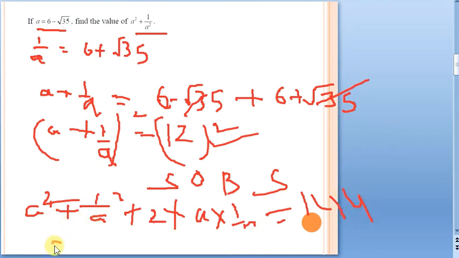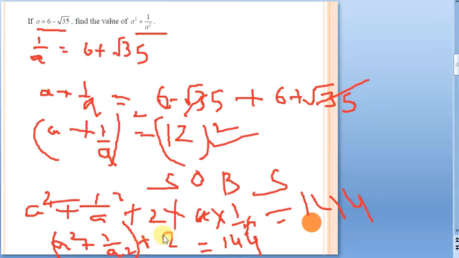Now see, a square plus 1 by a square plus 2 into a into 1 by a. Can I cancel it here? And 2 is left here, equal to 144. Now we want only a square plus 1 by a square, so let us remain it here and take whatever is left to this side.